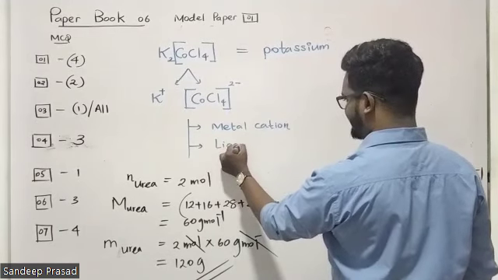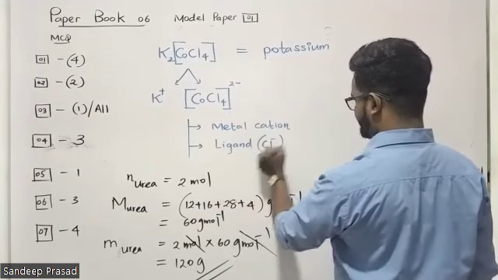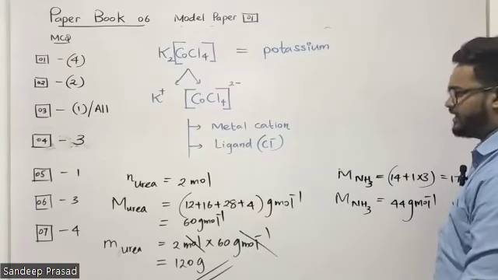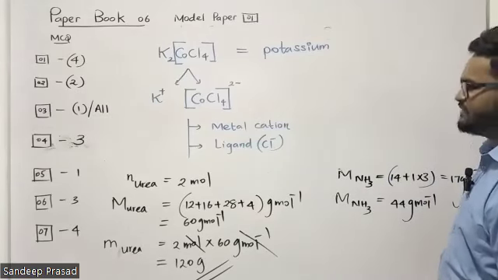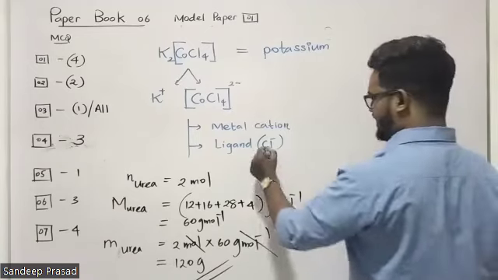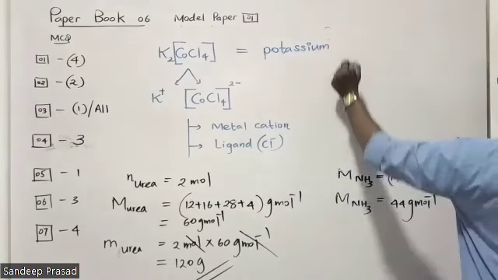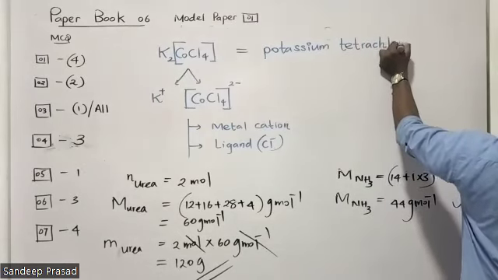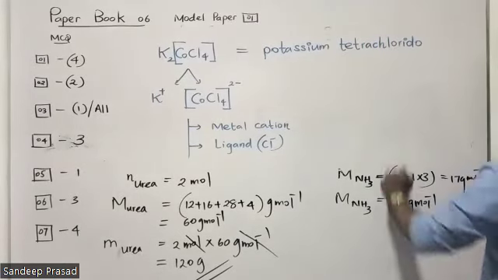The ligand type is chloride, Cl minus. When writing the name of a complex cation or complex anion, we have to start the name with the ligand. So here we have tetrachlorido. That's all we have as ligands.